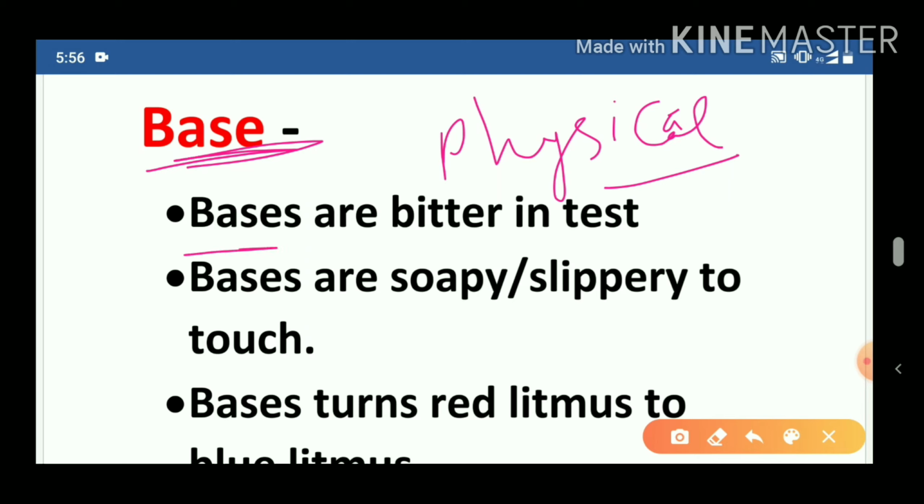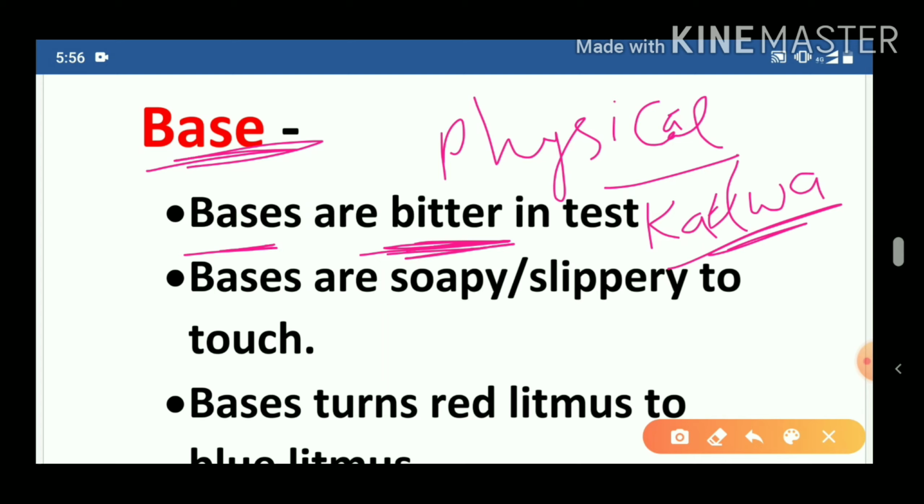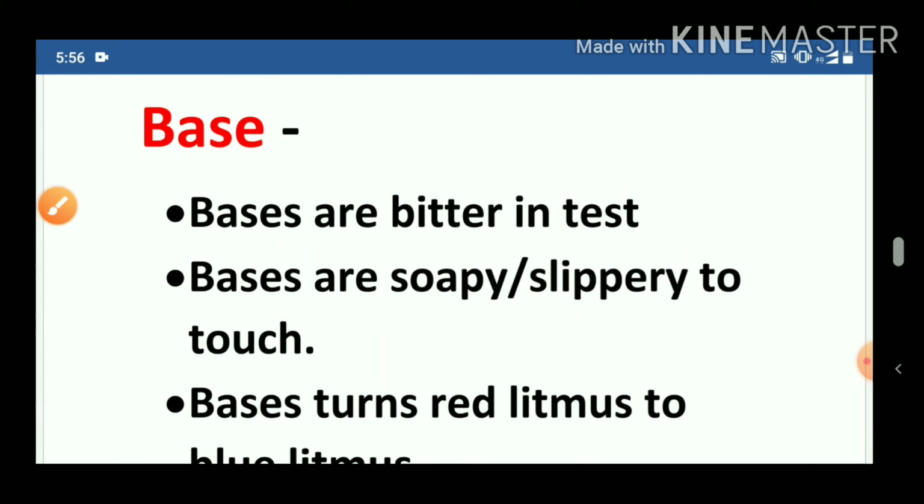First, bases are bitter in taste. You have heard the word kadwa in Hindi. So bases are bitter in taste, not sweet. Second, bases are soapy or slippery to touch. When you touch a soap, how do you feel? You feel that the soap is slippery. Same, bases are also slippery to touch.